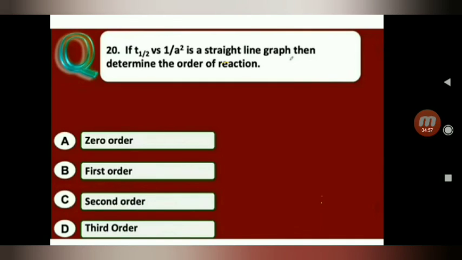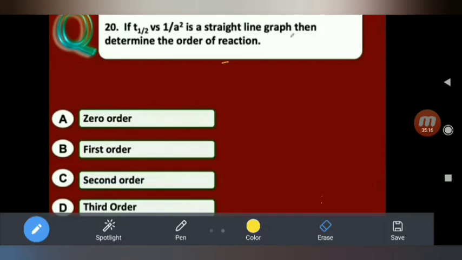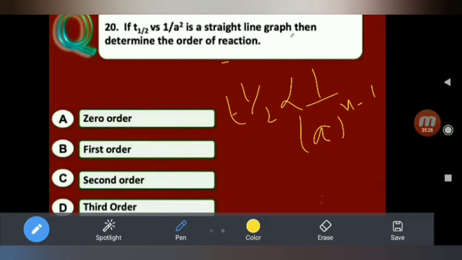20th question. If T half versus 1 by A square is a straight line graph, then determine the order of reaction. So here T half is inversely proportional to A power n minus 1.